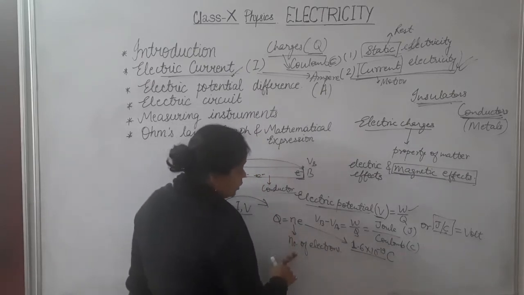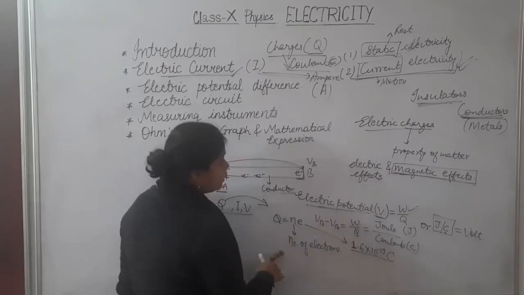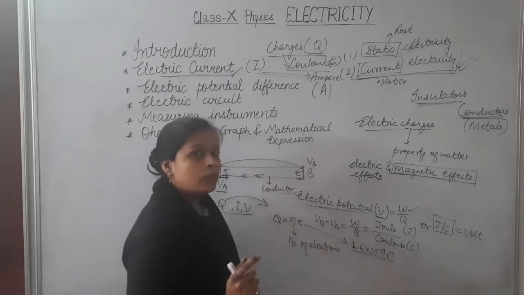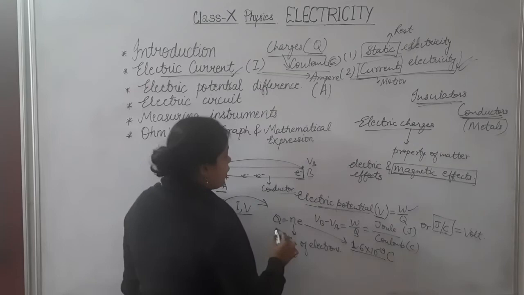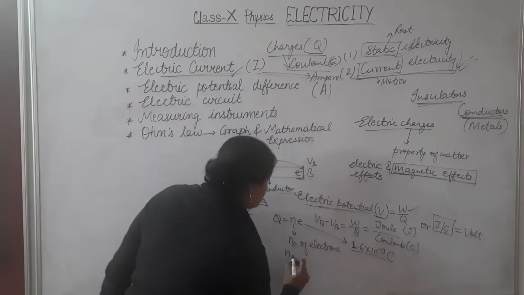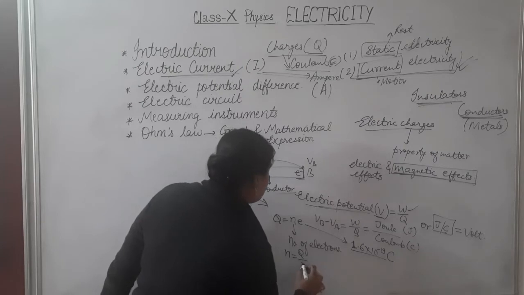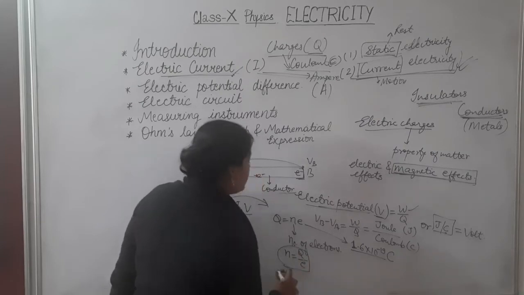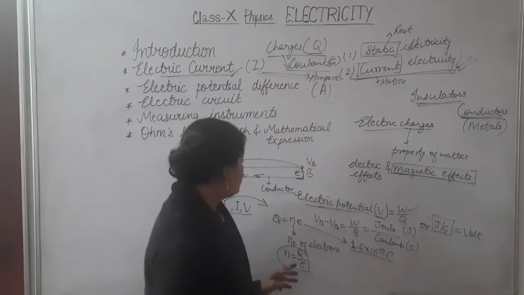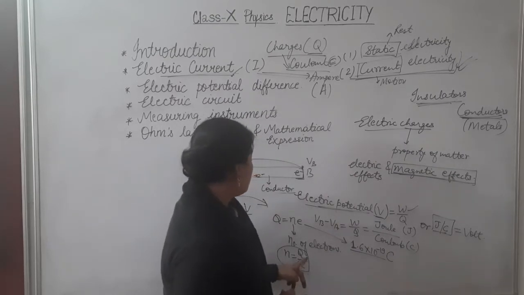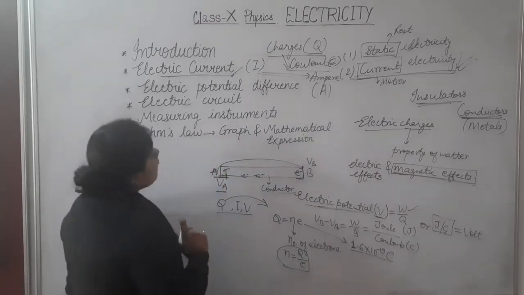And n is the number of electrons and Q will be the amount of charge, which will be given in the unit coulomb only. So if you are asked to find out the number of electrons, we can use n is equal to Q by e. With the help of this relation, we can find whatever number of electrons we are asked to find, and it will be unitless because it is the ratio of the same types of quantities.